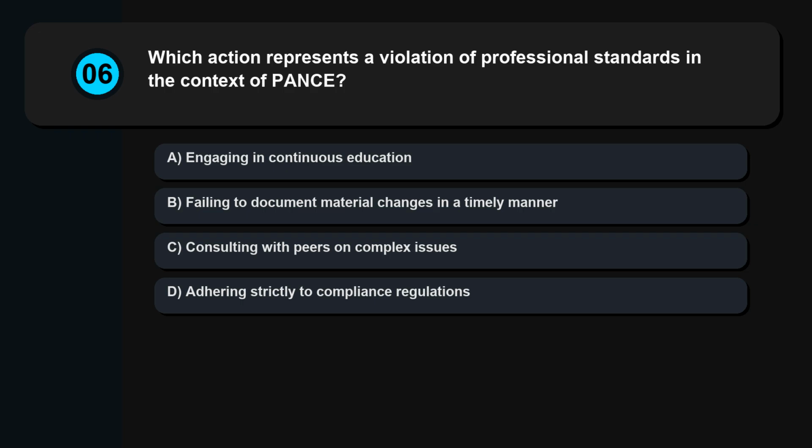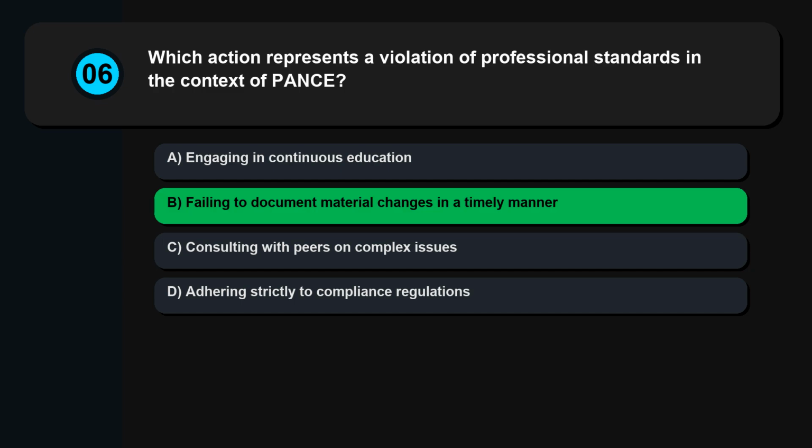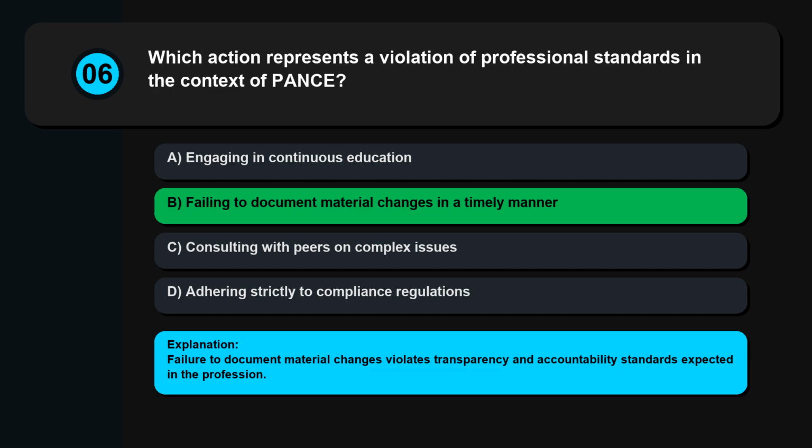Question 6. Which action represents a violation of professional standards in the context of PANCE? Engaging in continuous education, failing to document material changes in a timely manner, consulting with peers on complex issues, adhering strictly to compliance regulations. Failure to document material changes violates transparency and accountability standards expected in the profession.